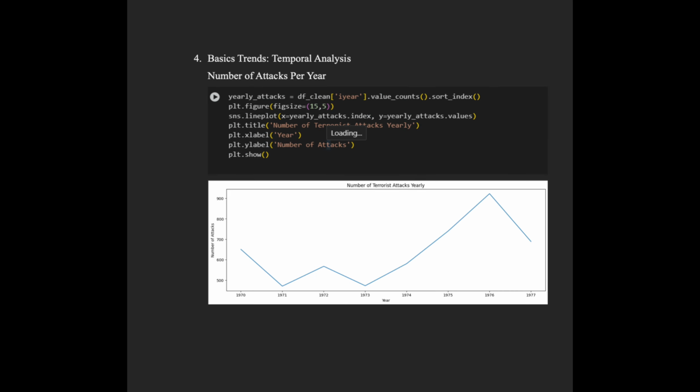Now, I'll be showing you the basic trends. I have termed it as temporal analysis. I have used these codes over here to plot this chart. So this chart is nothing but a line chart. It shows the number of terrorist attacks yearly from 1970 to 1977. I have used a line chart because it connects the data points with lines to display trends or changes over time. As you can see, the number of attacks went down from 1970 to 1971 and again in 1973. Then it went up a lot in 1976, and after 1976, the number of attacks went down again in 1977.